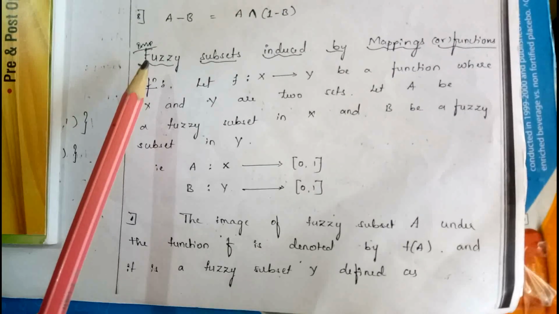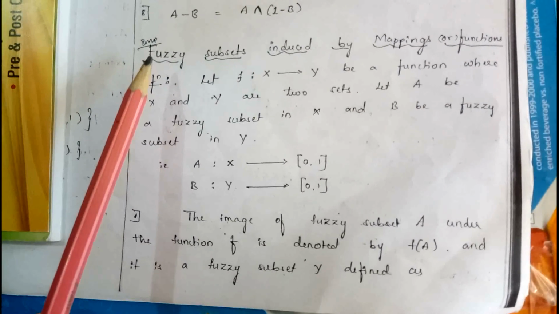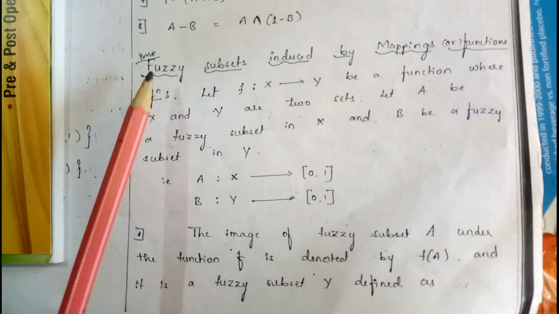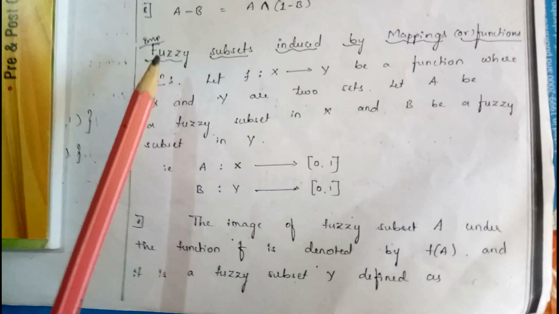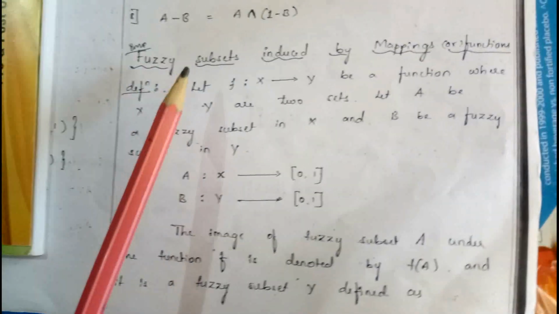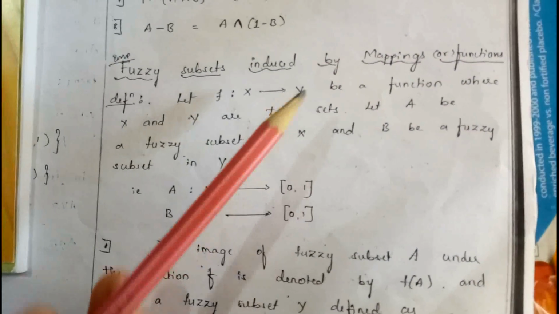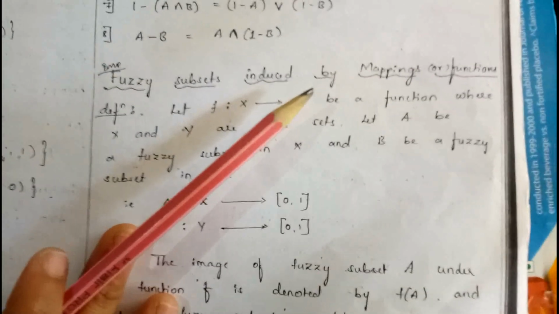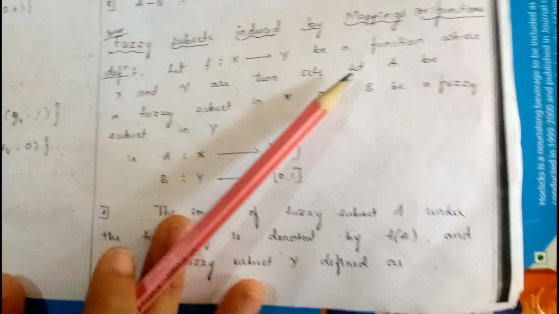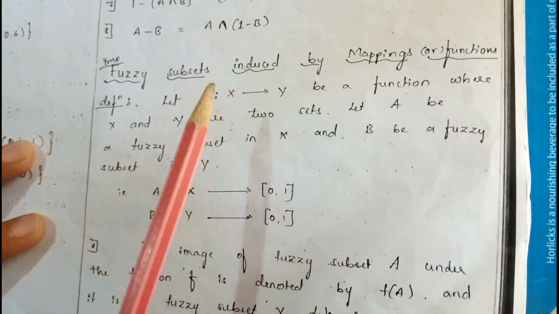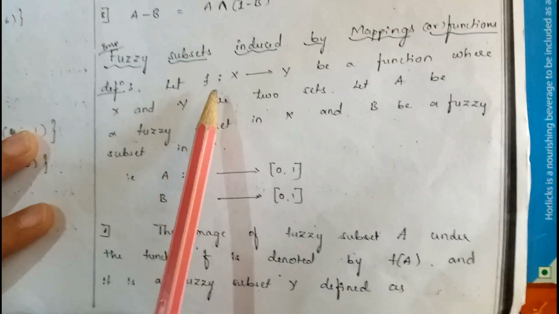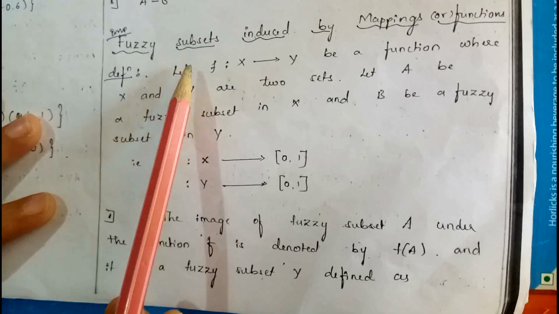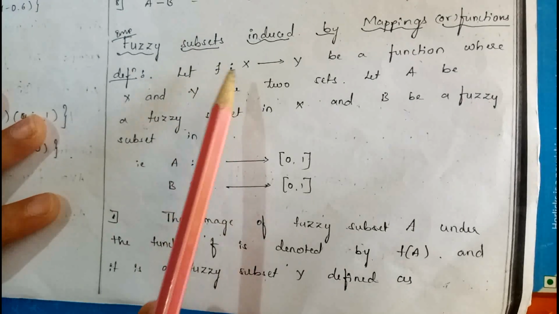Hi students, in the previous class we have already discussed the definition and operations on fuzzy subsets. Now in this class I am going to explain the fuzzy subset induced by mappings or functions. You already know the definition of a fuzzy subset: the degree of belongingness lies between 0 and 1. These types of sets are called fuzzy subsets. For these fuzzy subsets, we have to discuss mappings or functions.